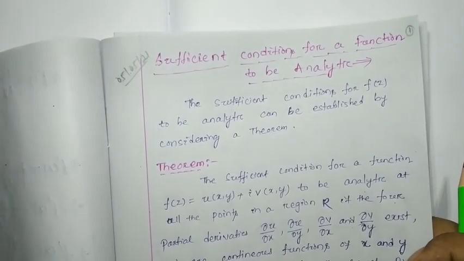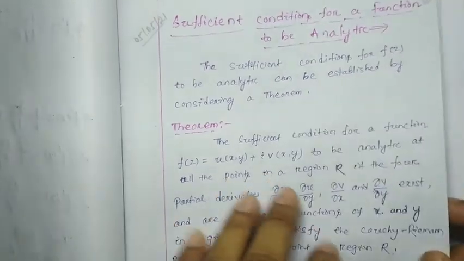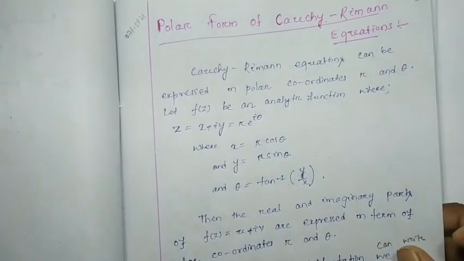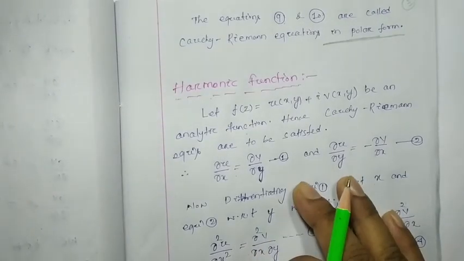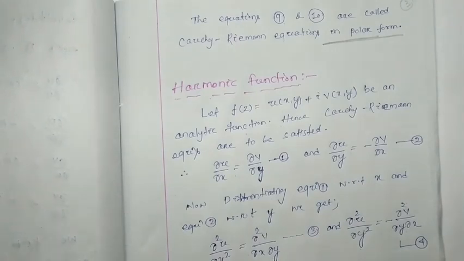In the next class we are going to do only problems based upon analytic functions, the Cauchy-Riemann equation, the polar form of the Cauchy-Riemann equation and harmonic functions. So by using these theories, whatever we have studied, we are going to solve some numericals in our next class.